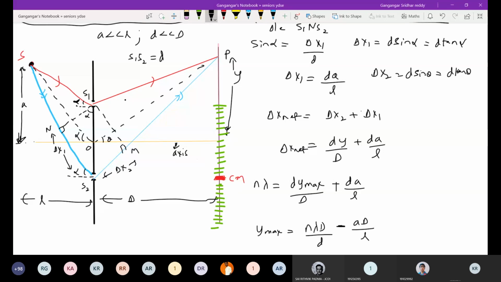Next class we'll continue further cases. We'll discuss what happens if some liquid is brought between the slit and screen or before slits, after slits, what conditions have to be done.